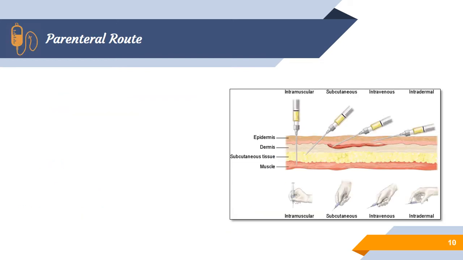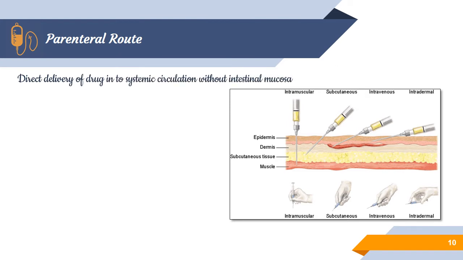The next is the parenteral route. There are several administrations in the parenteral route. Some of them possess better systemic availability and rapid onset of action, since direct delivery of the drug into the systemic circulation is achievable. But there are complications in administration. Specialized or skilled persons are necessary to administer, and improper administration may lead to severe complications for the patient. It may even be lethal.